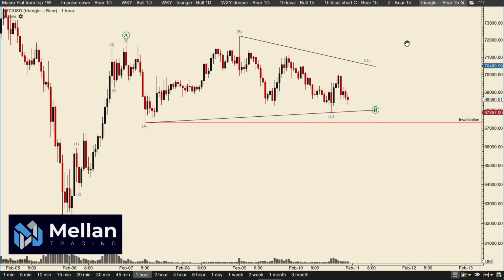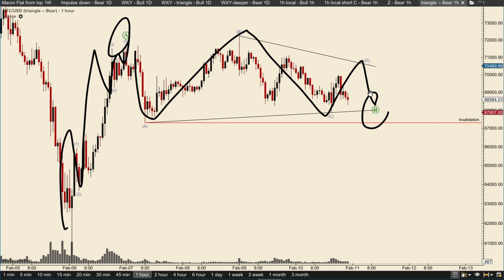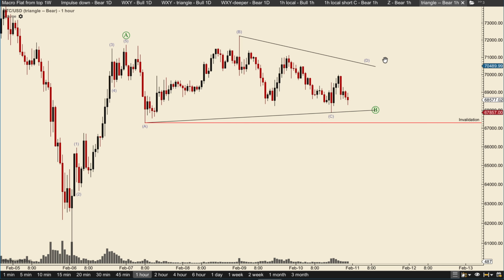Hello, let's take a look at my bearish and bullish scenarios for Bitcoin, starting with the bearish scenarios on the 1 hour chart. Here we are counting this as a wave 1, 2, 3, 4, 5 in a wave A, B, C, D, E, a triangle in wave B, and then we move up in a wave C, after that moving down, taking out this low in a wave 5.